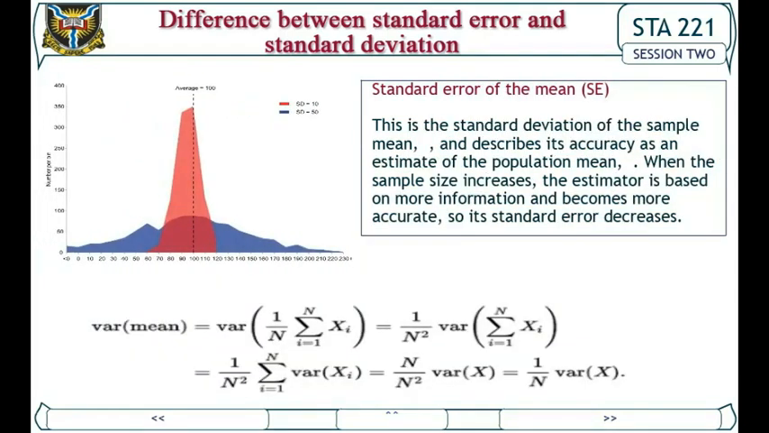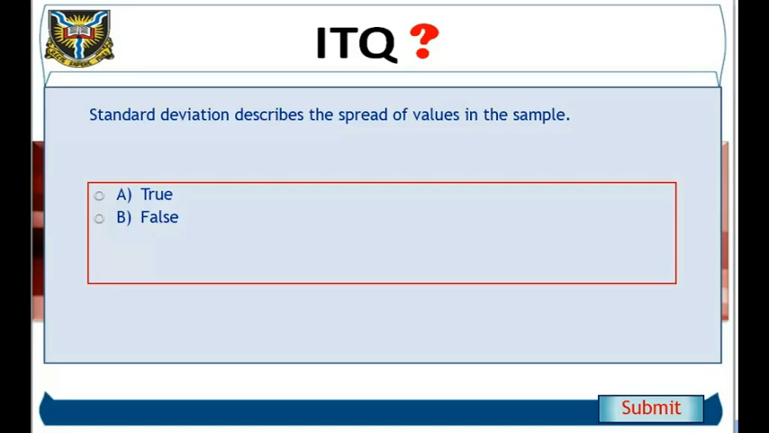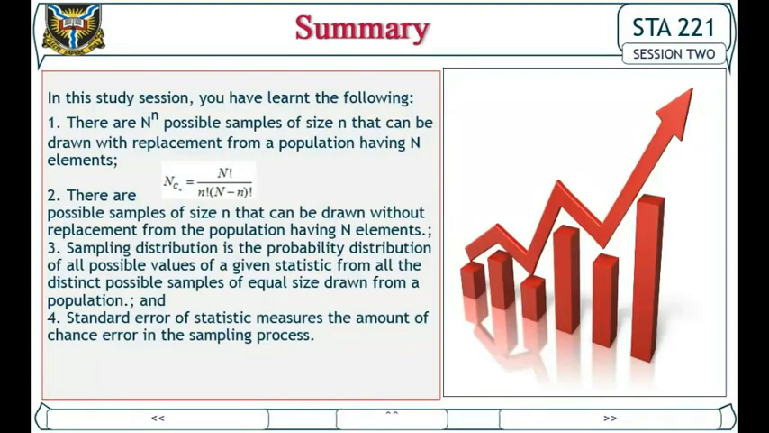Standard error of the mean, SE. This is the standard deviation of the sample mean and describes its accuracy as an estimate of the population mean. When the sample size increases, the estimator is based on more information and becomes more accurate, so its standard error decreases. In-text question. Standard deviation describes the spread of values in the sample. In-text answer. True.